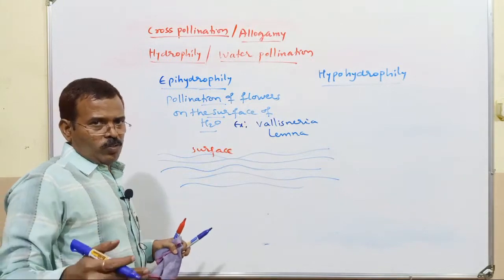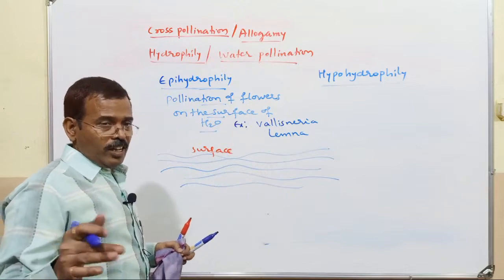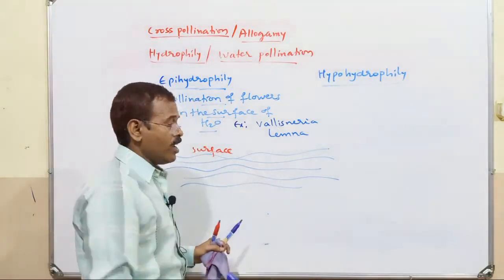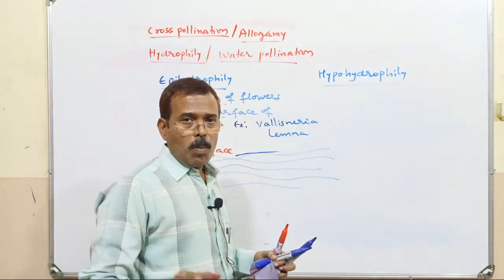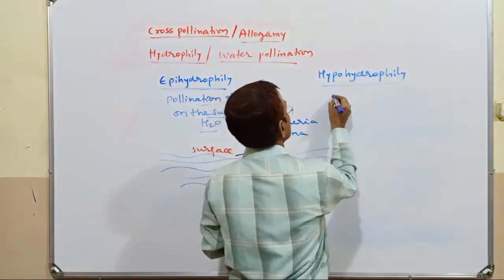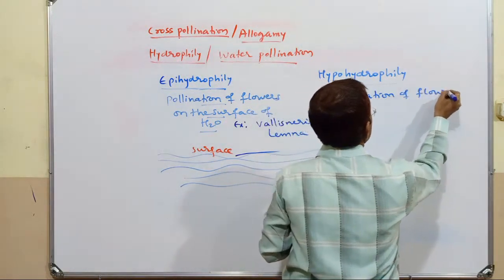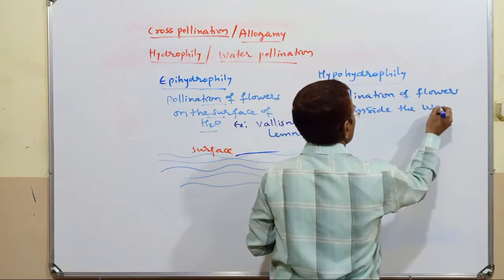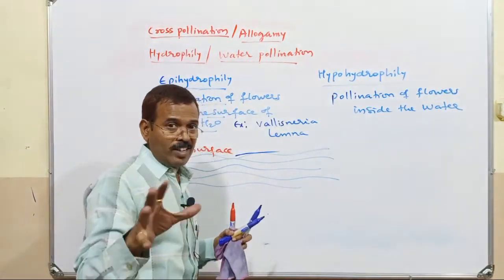We have to learn a special mechanism involved in Vallisneria. It is a submerged plant, found inside the water, but pollination occurs on the surface of the water. Hypohydrophily means pollination of flowers deep inside the water, not easily visible.